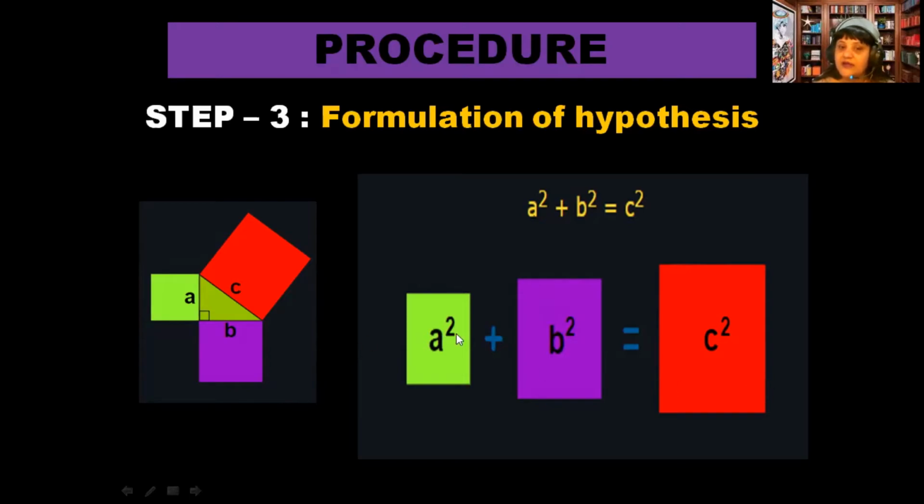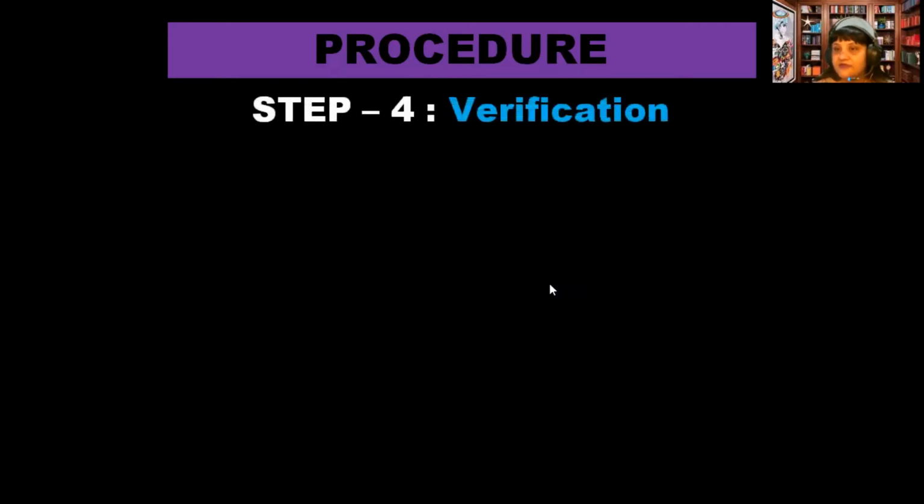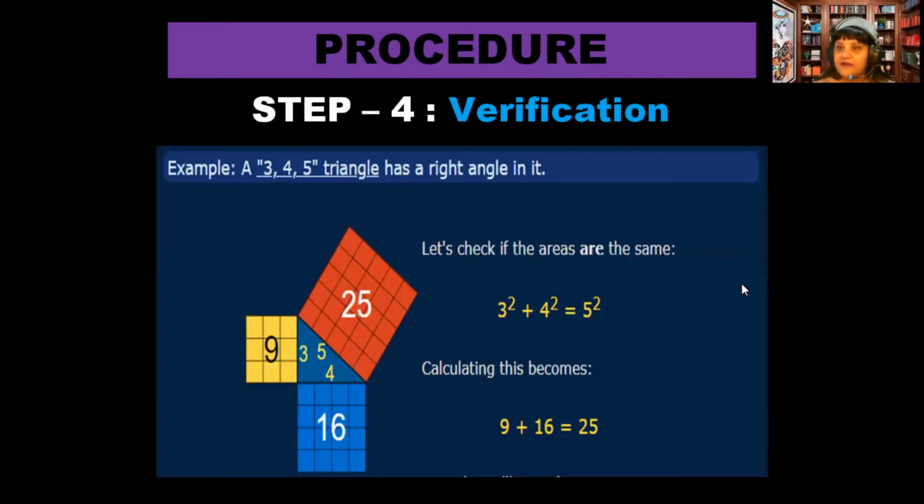Yes, I am very much sure that I am going to follow this. After that I'll reach step number 4 where I will be verifying this fact. So to verify, I will take an example. Suppose in this example I have taken again one right angle triangle with the sides provided to me, say 3, 4, and the other one is 5. So based on my formula, my hypothesis, I'll substitute those numbers into the formula that I have already created as an assumption, as a hypothesis.